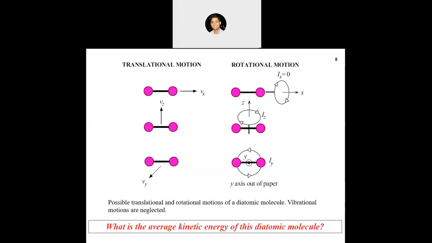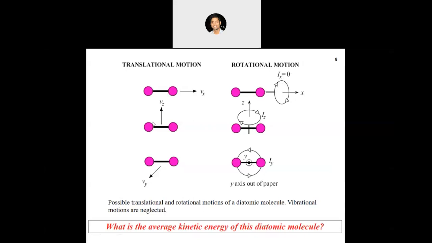All right, I think most of the people are getting 3 translation to rotation. Somebody explained also that there are 5 degrees of freedom, which is correct. This diatomic molecule can have velocities, or kinetic energy, in the x, y, and z direction, as well as a rotational motion. But the rotational motion along the axis of this diatomic molecule will be zero, because the moment of inertia will be zero, isn't it? So that's why the rotational degrees of freedom are only two.